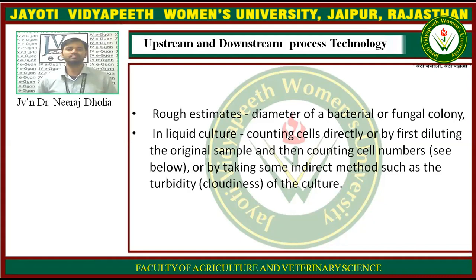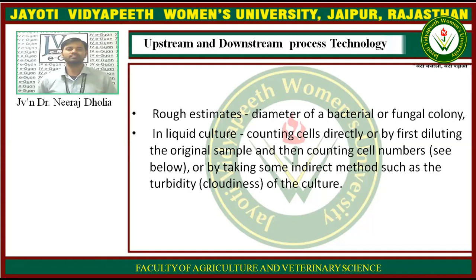Likewise, in a liquid culture, you can count cells directly by first diluting the original sample and then counting cell numbers. So if the culture is liquid, you have to count the cells. Or indirectly you can measure the turbidity. We will see further what turbidity is.